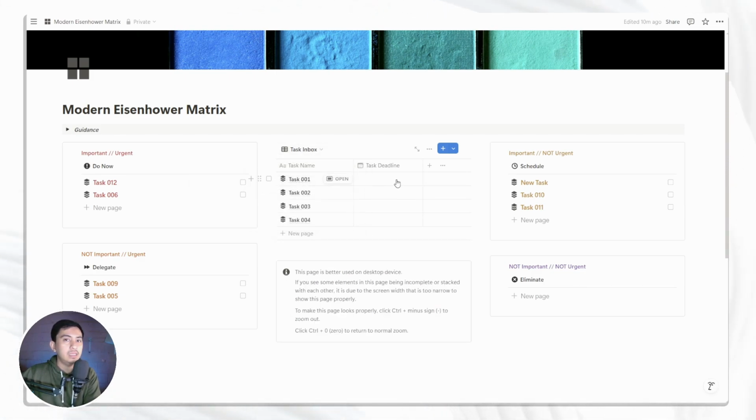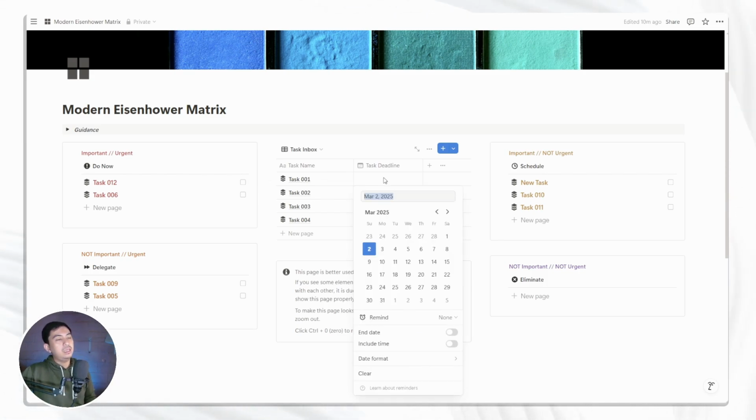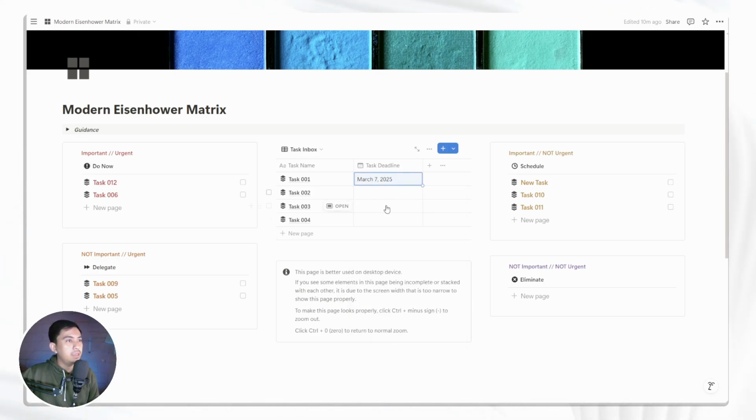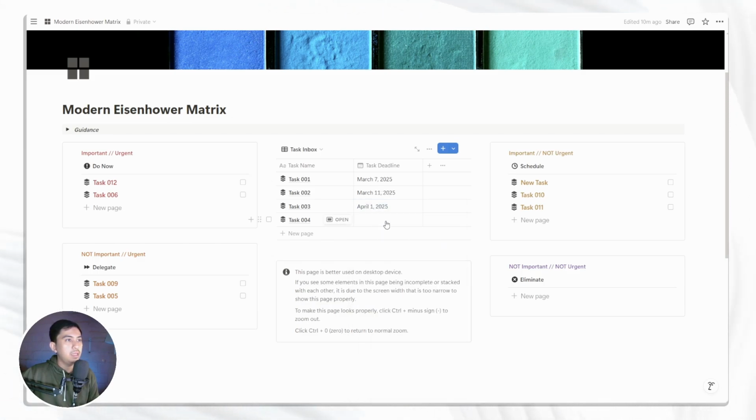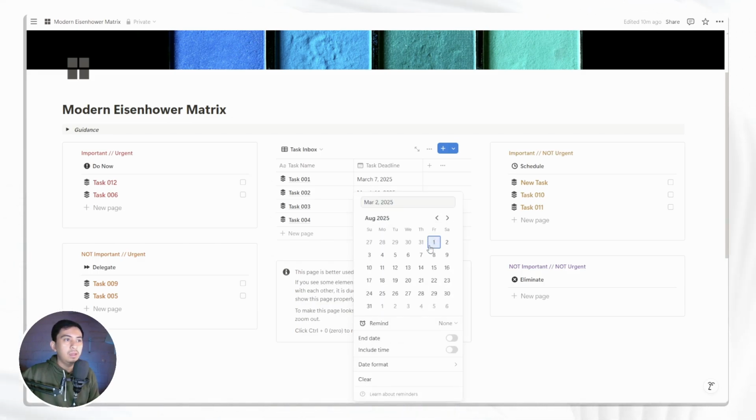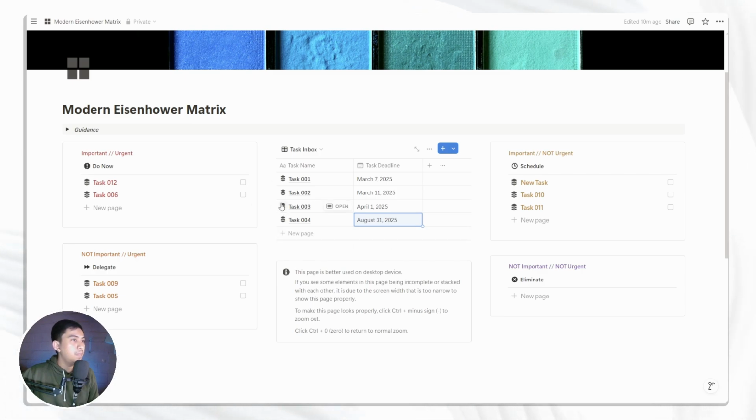You can also add a task deadline. For example, for task one, let's say it needs to finish by this Friday, and you can manage everything else as well. This one is next month, for example, and this one still has a long way to go.